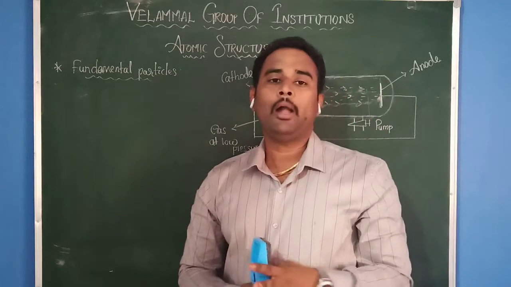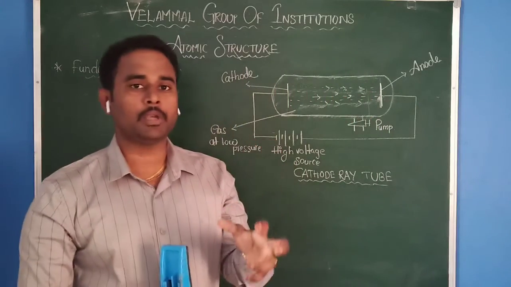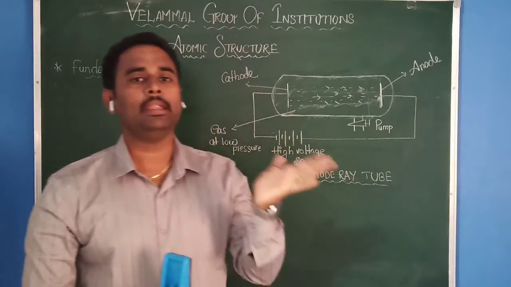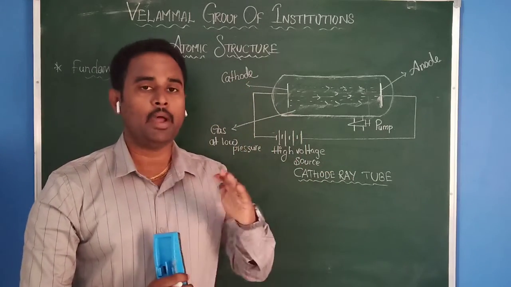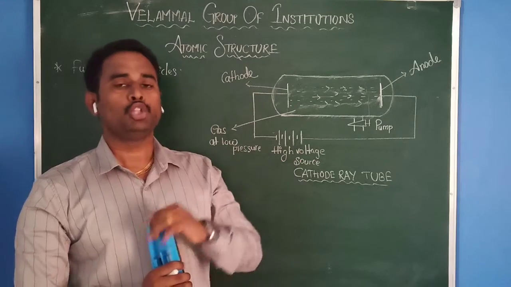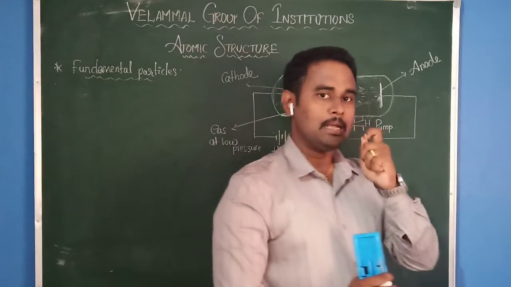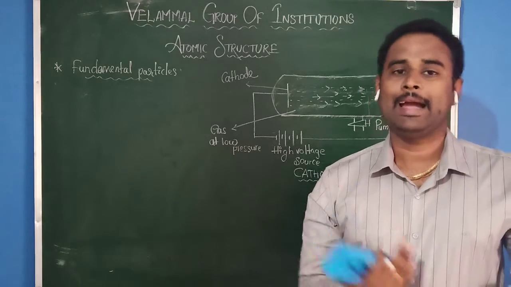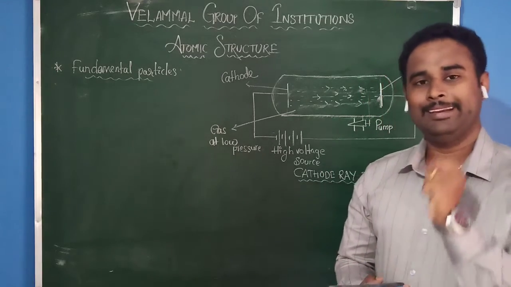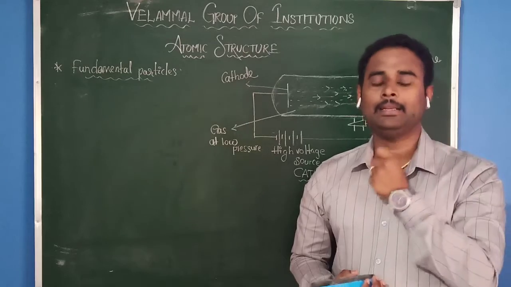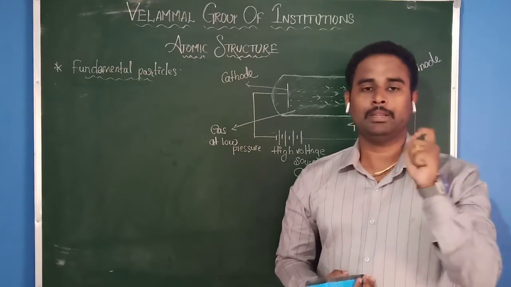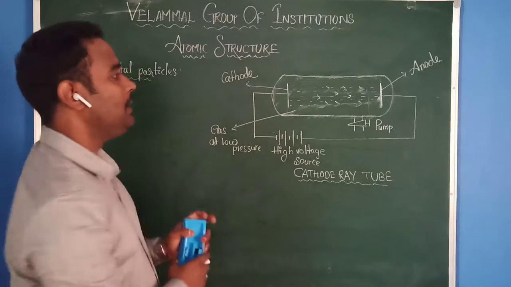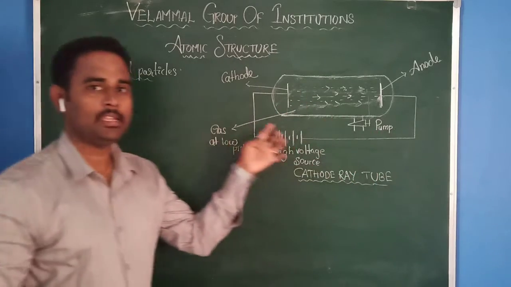At that time, he observed some particles traveling from one end to the other end. Those particles are cathode rays. First of all, let us discuss what is this cathode ray discharge tube. This is the apparatus, the cathode ray discharge tube.